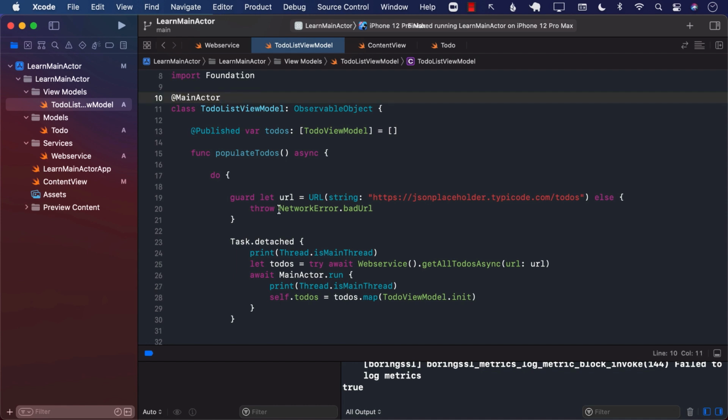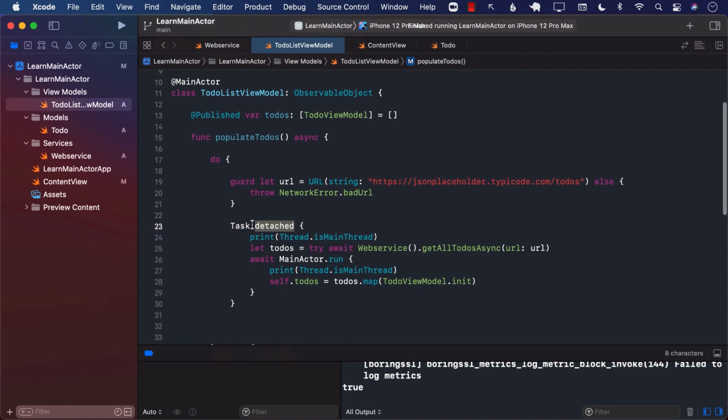But if you are trying to do some weird stuff like the one that we're doing, trying to execute code inside Task.detach, which is a background thread, then instead of a runtime error, it's going to be a compile time error where your compiler is going to tell you that, hey, what are you doing? You have marked this with main actor and you're trying to set a property. Please make sure that the property is set on the main thread and not on the background thread. So it becomes your responsibility.